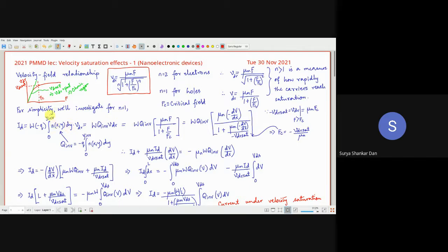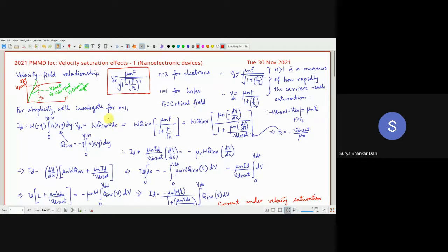So from here I will just put in our old friend, the inversion charge. So minus q into this factor, this is already known to you. If you are following this course regularly, this should be known to you. So once we put this in, you are left with a very simple relation like that, W Q_inversion into v_dr.